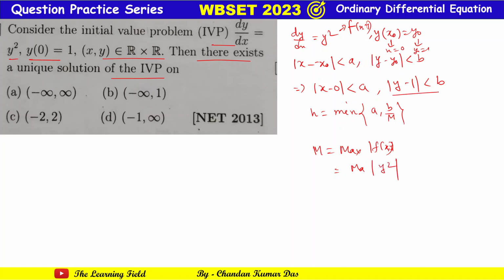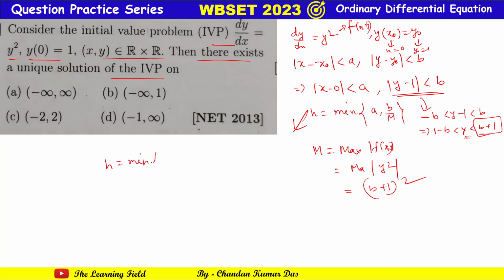Okay, now here it is given that mod of y minus 1 is less than b, so from here we can write minus b less than y minus 1 less than b. We can add 1 on both sides: 1 minus b less than y less than b plus 1. That is, the maximum value of y occurs at the point b plus 1, so M is equal to simply (b plus 1) whole square. Okay, now we can find the value of h. So h equals the minimum of a comma b by (b plus 1) whole square.